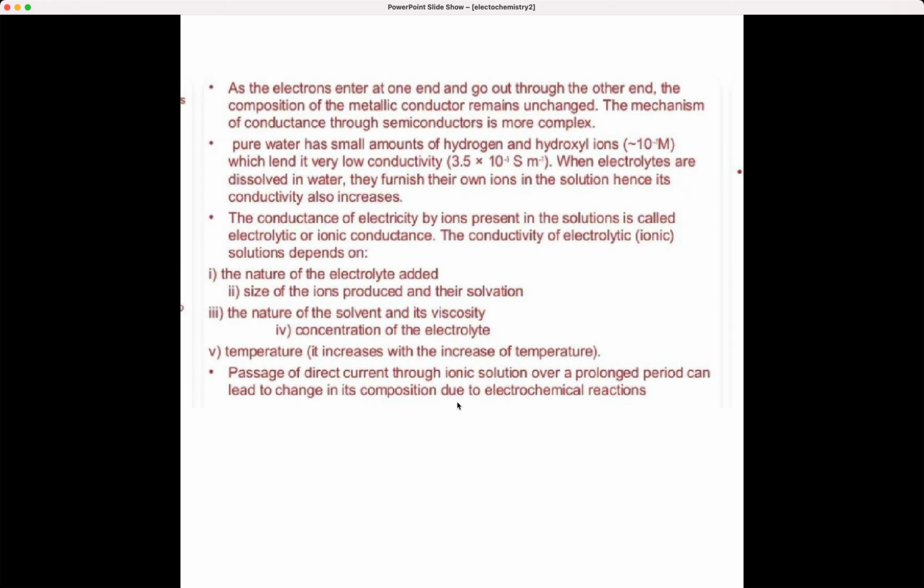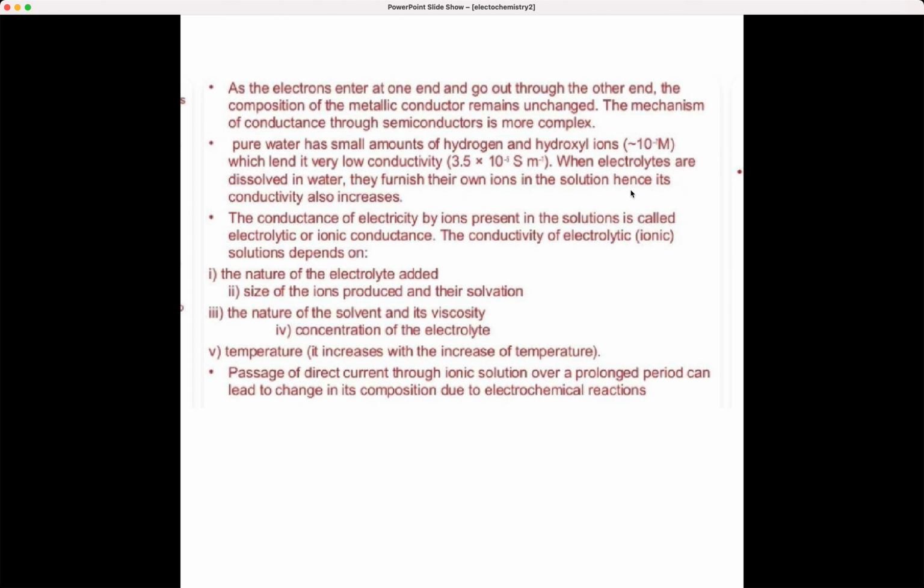Okay, now you know, when the electron enters at one end and goes out through the other end, the composition of the metallic conductor will not change, it remains the same, and the mechanism of conductance through semiconductors will be more difficult or more complex. And as you all know, pure water has very small amounts of hydrogen and hydroxyl ions, so it leads to very low conductivity. When electrolytes are dissolved in water, they give their own ions in the solution and increase the conductivity. The conductance of electricity by ions present in solution, we call electrolytic or ionic conductance, because the conductance is happening due to ions.